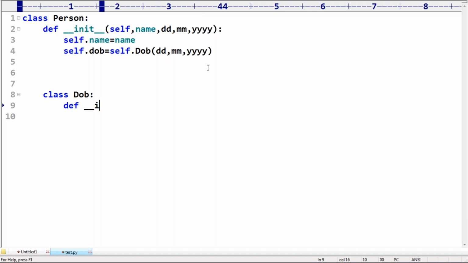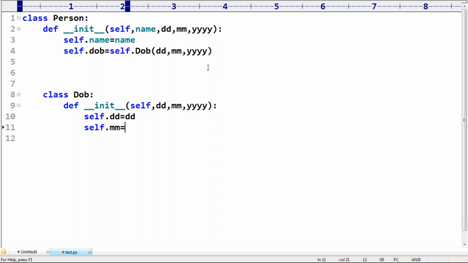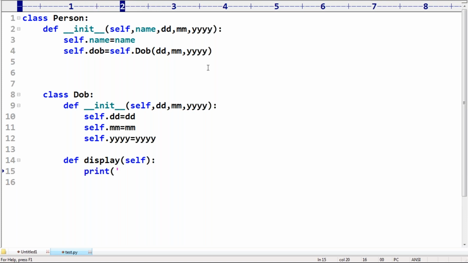def __init__(self, dd, mm, yy), like this I'm taking, sir. So now self.dd is equal to dd. Next self.mm is equal to mm, self.yy is equal to yy. That's all. Now can you please write def display(self): print of DOB.